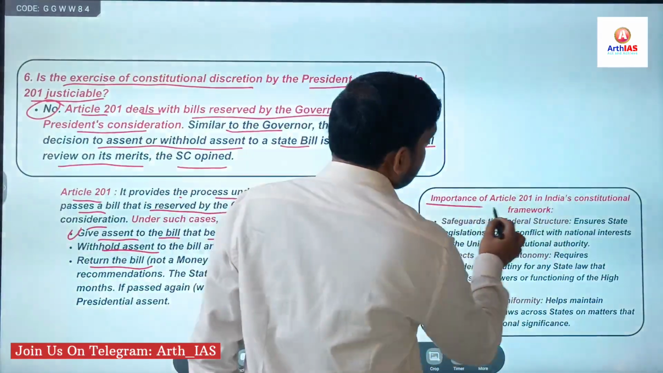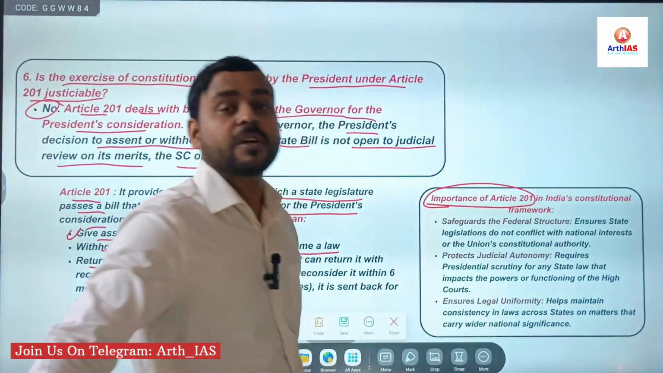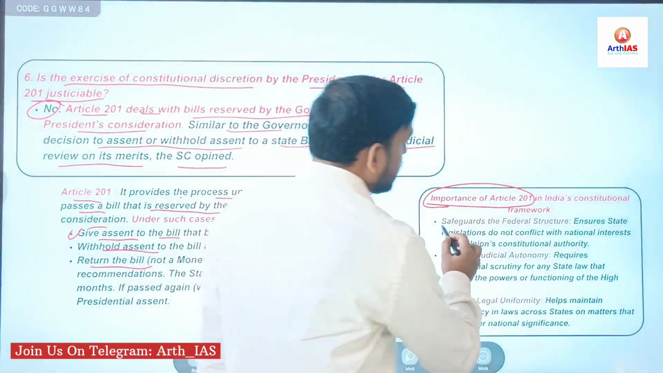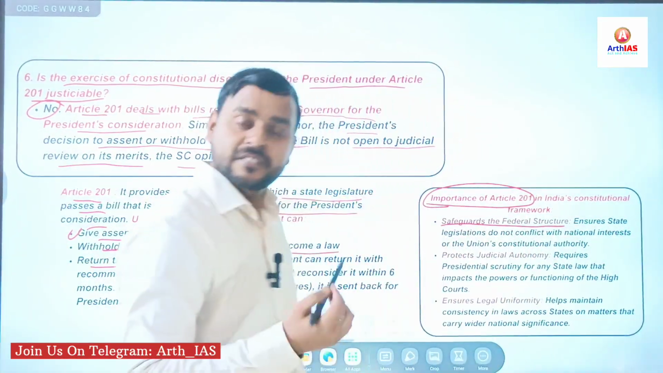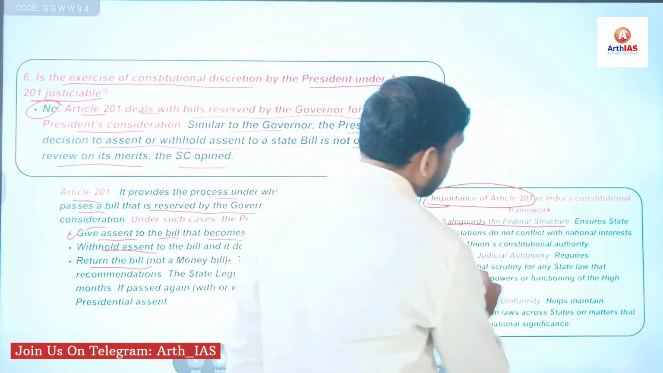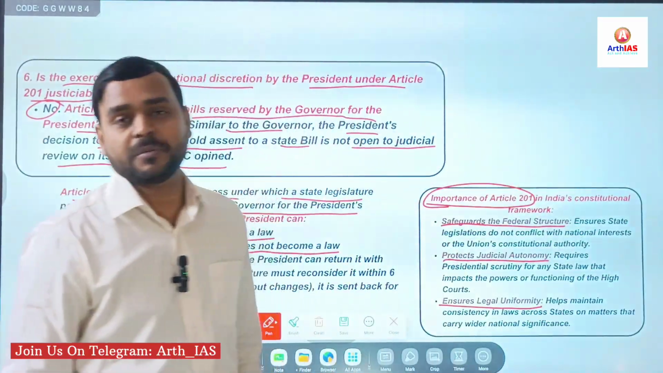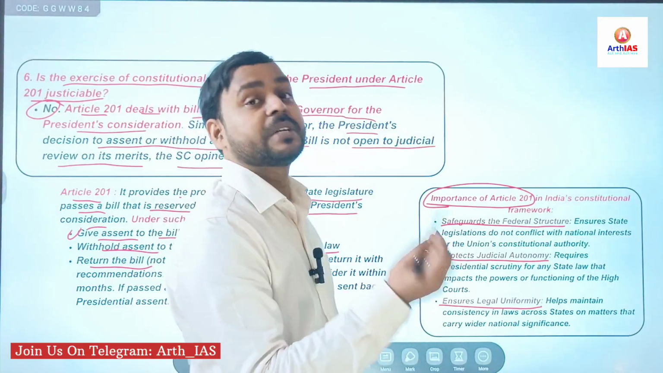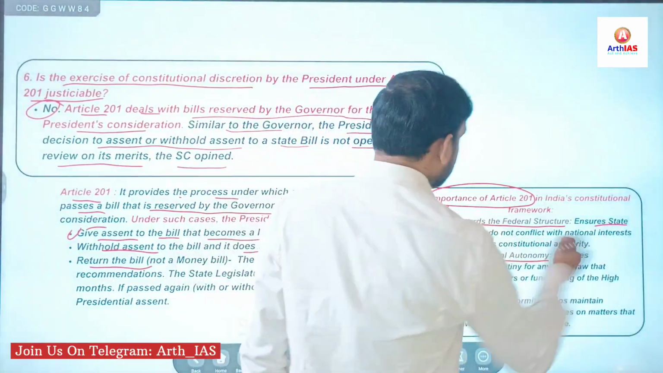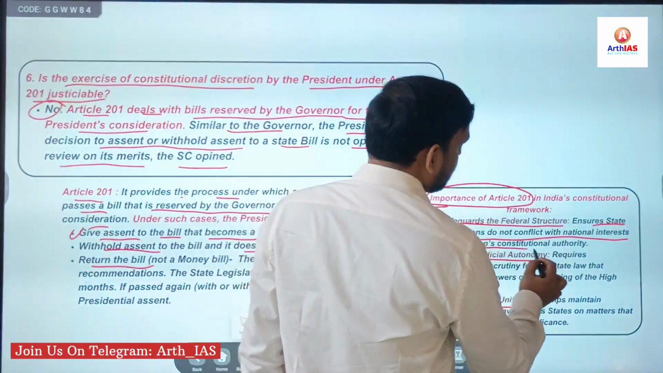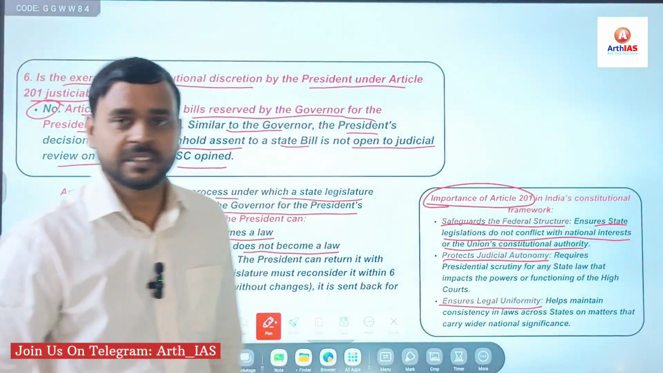Now, importance of Article 201. What are the importance of Article 201? See, first, it safeguards the federal structure. Second, protects judicial autonomy. And third, ensures legal uniformity. So, how it safeguards the federal structure? For example, it ensures state legislatures do not conflict with national interest or the union constitutional authority, right?